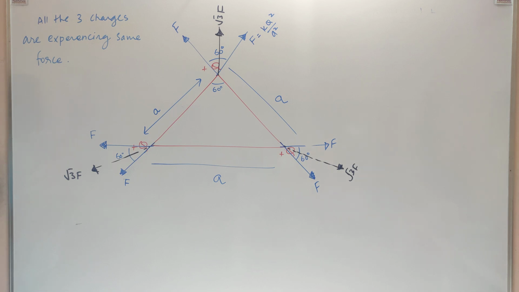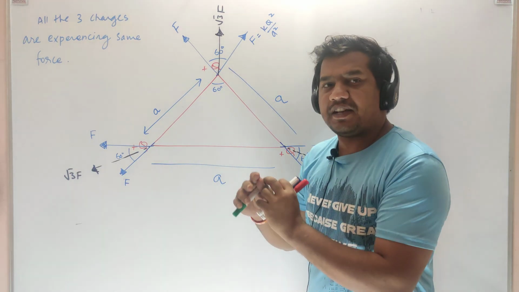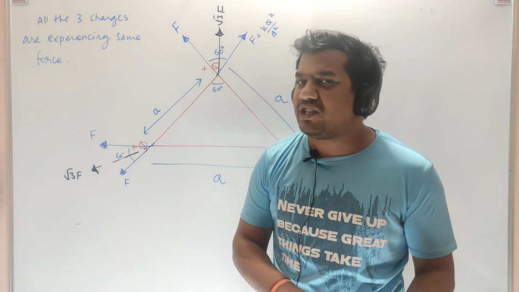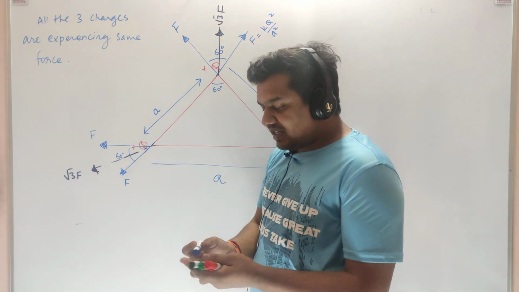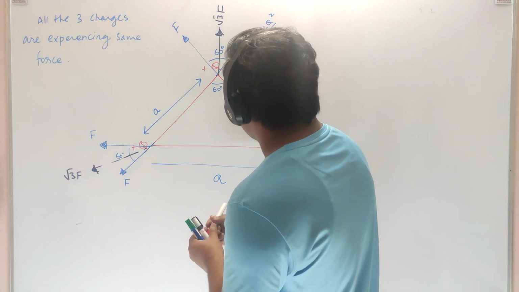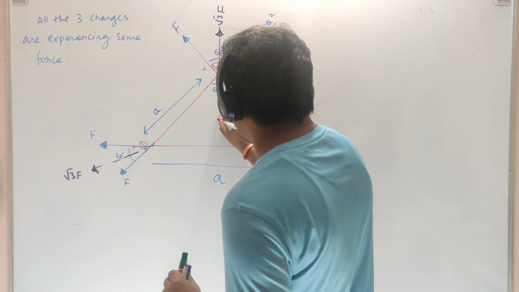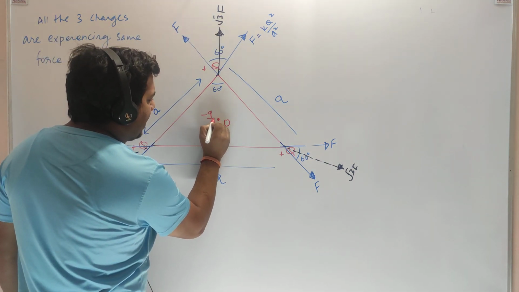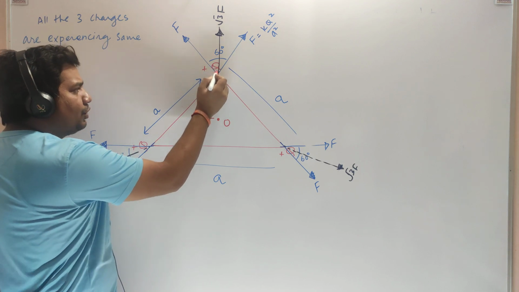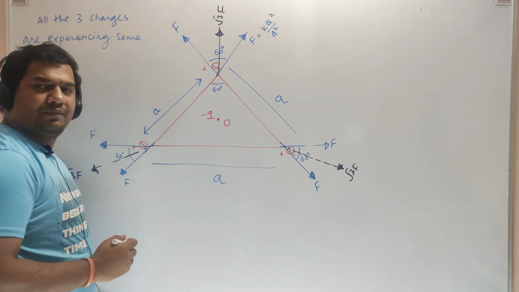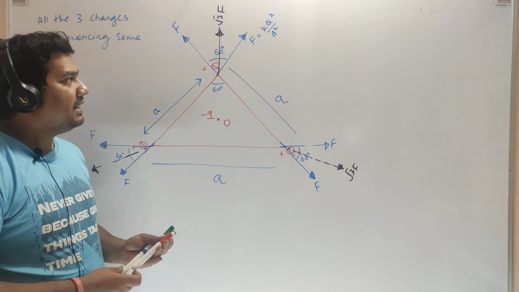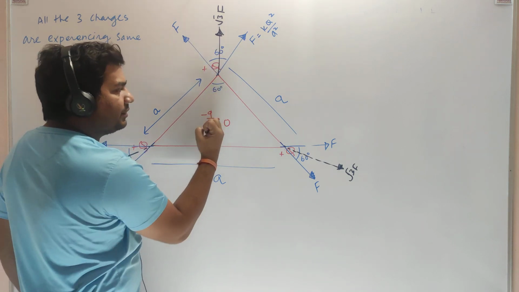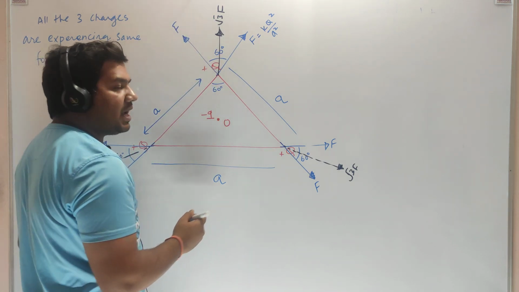Okay, if I set this system free, they will start moving away from each other, right? I want to make the net force on each charge 0. For that, let's put a negative charge at the center, at the centroid. This is the centroid, and let us assume a minus q charge will attract this towards the center so that the net force on this will become 0. Do you agree with my idea? What is my idea? Let's put a negative charge at this centroid which will attract this downward, so that this will not move away.